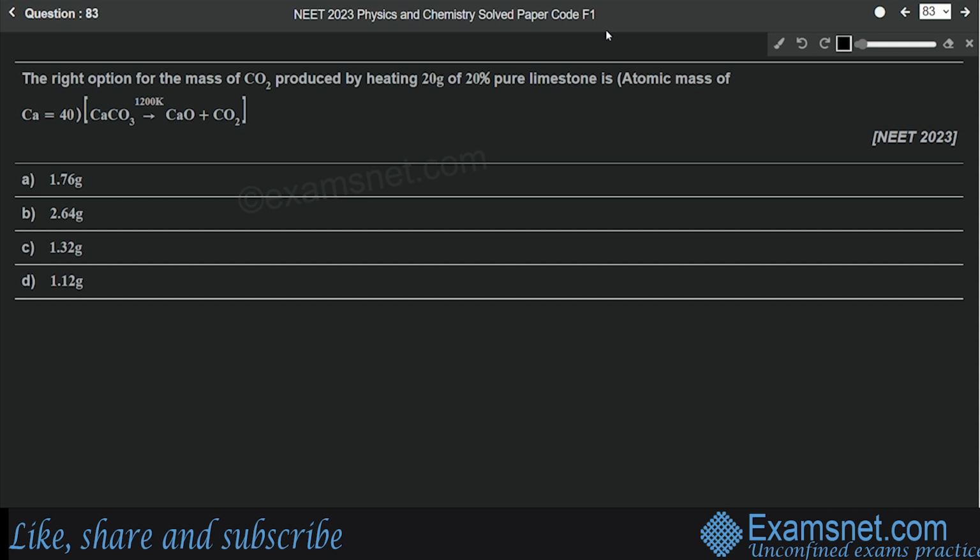Question number 83 is from some basic concepts of chemistry, and the question is, the right option for the mass of carbon dioxide produced by heating 20 grams of 20% pure limestone is. Atomic mass of calcium is 40, and a reaction is given in which calcium carbonate is heated to give calcium oxide and carbon dioxide. So here we have to heat 20 grams of 20% pure limestone. Limestone is nothing but calcium carbonate.